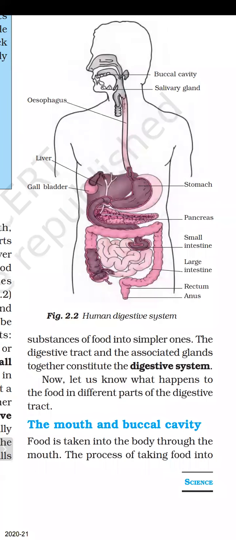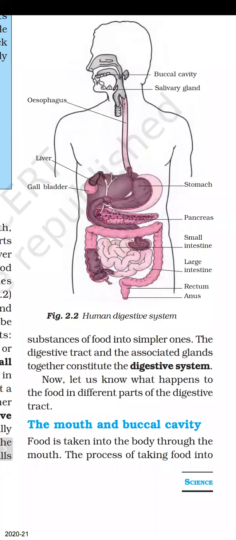What are those associative glands? Salivary glands, liver, pancreas. The salivary glands, liver, pancreas, and alimentary canal together constitute the digestive system. So the digestive system, as the name suggests, is having many parts. And what are those parts?